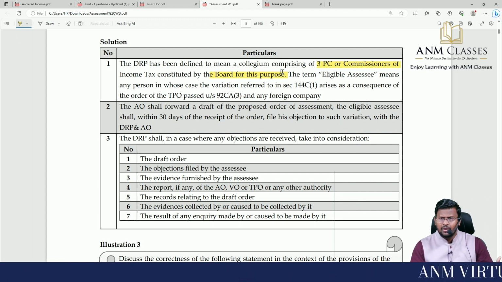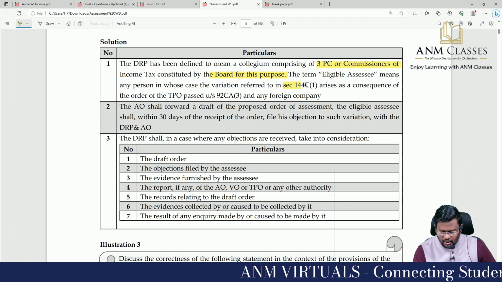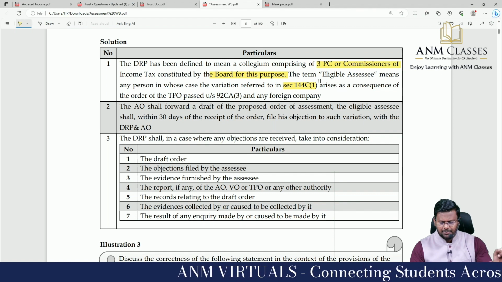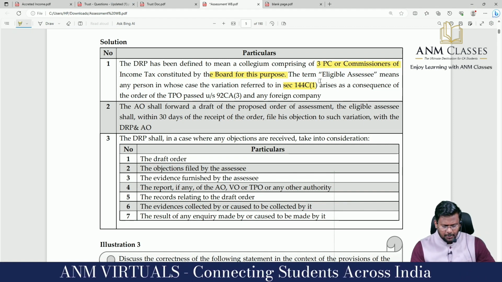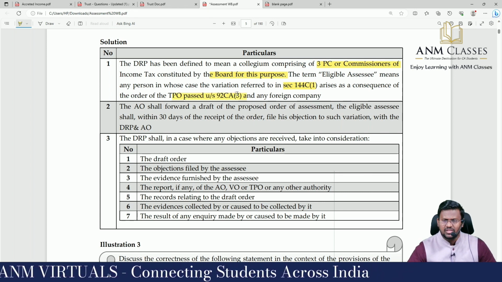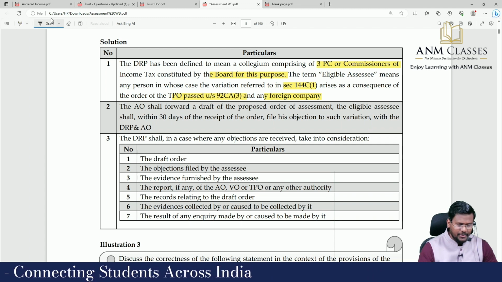The term eligible assessee means any person in whose case the variation referred to in section 144C subsection 1 arises as a consequence of the order of the TPO passed under 92CA subsection 3, and any foreign company. This has to be interpreted.